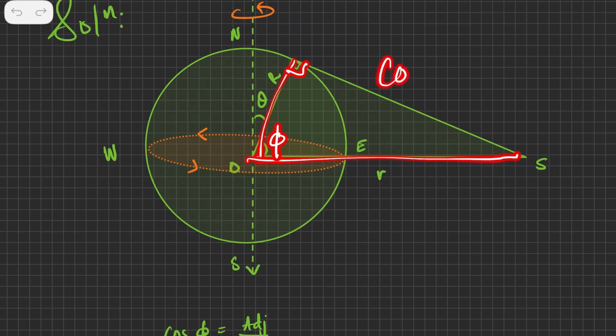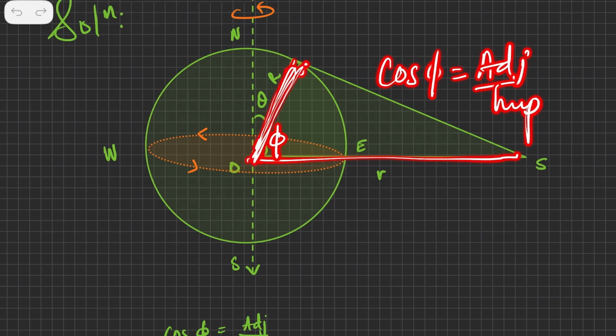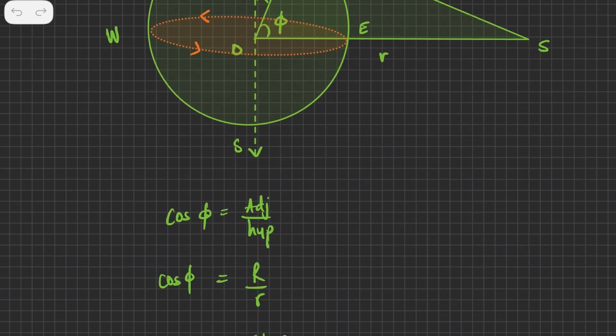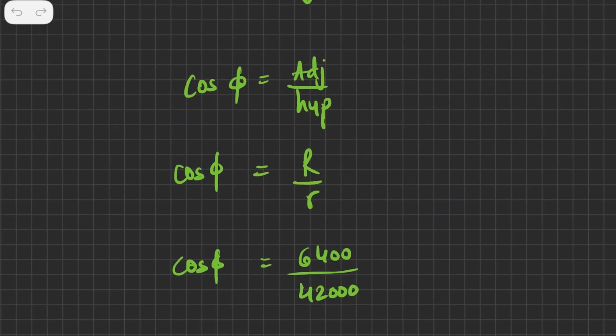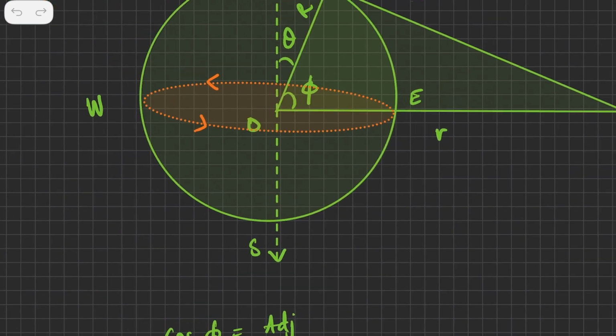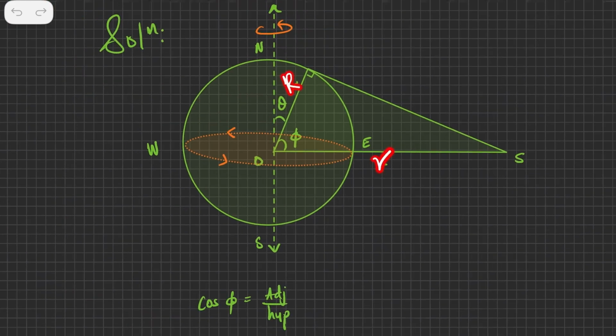So if I use cos phi, it is nothing but adjacent upon hypotenuse. Adjacent side is capital R, hypotenuse is small r. So cos phi is equal to adjacent upon hypotenuse, and adjacent is capital R and hypotenuse is small r. So I get capital R by small r.